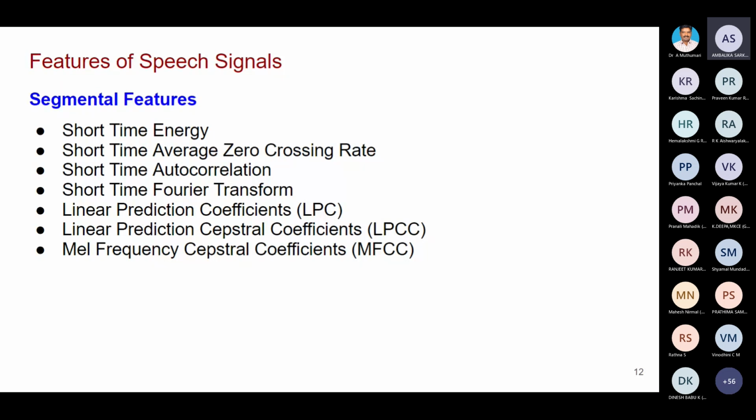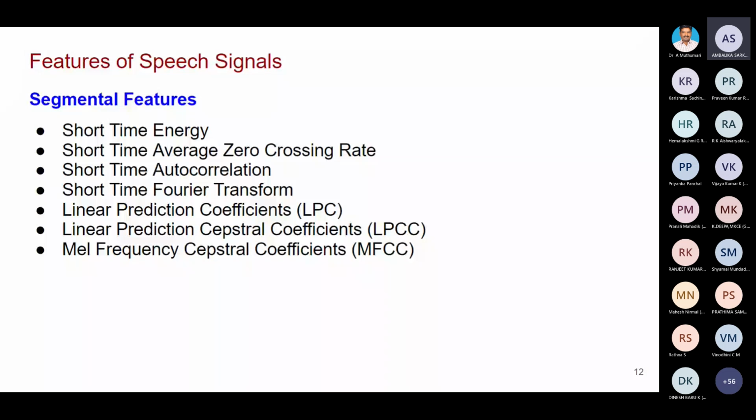These are called segmental features: short time energy, short time zero crossing rate, short time autocorrelation, short time Fourier transform, linear prediction coefficients, linear prediction cepstral coefficients, Mel frequency cepstral coefficients. I think Dr. Nalini explained these segmental features.